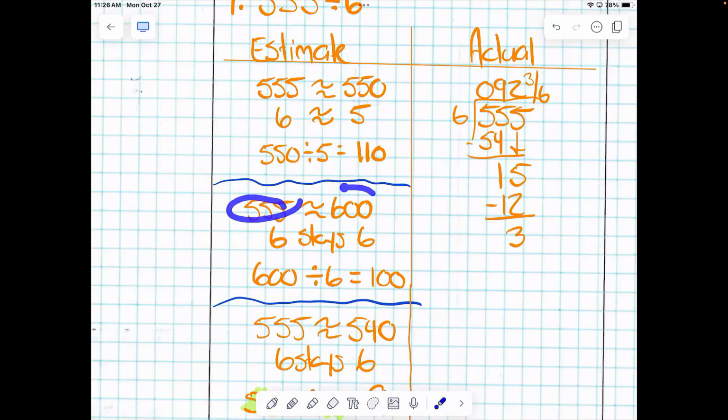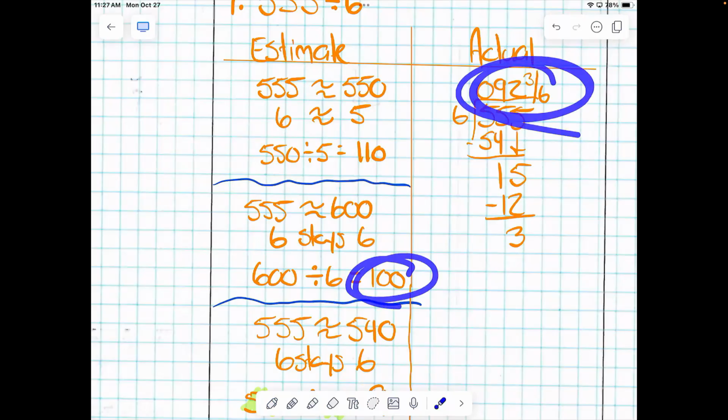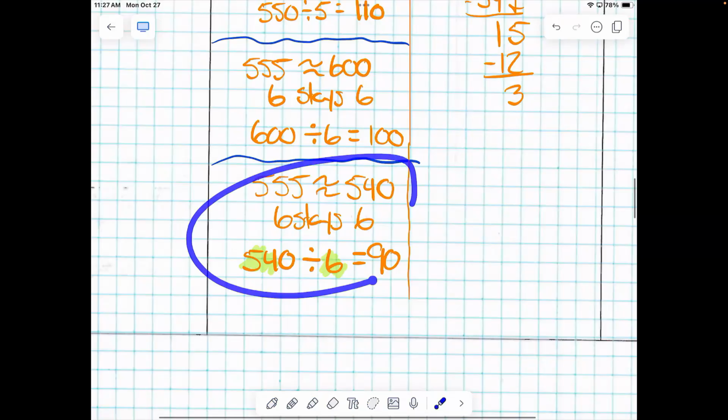I changed 555 into 600. And I said, you know what? Keep 6. Because do 600 and 6 work really well together? Yeah. What's 600 divided by 6? 100. Is 100 close to 92 and 3/6? Yes. Here's another way. That's the way I did it.